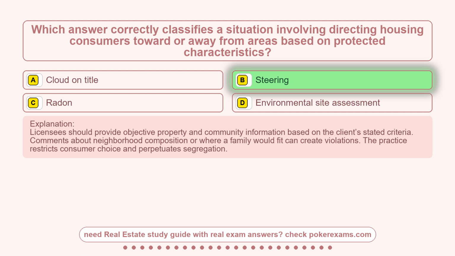Licensees should provide objective property and community information based on the client's stated criteria. Comments about neighborhood composition or where a family would fit can create violations. The practice restricts consumer choice and perpetuates segregation.